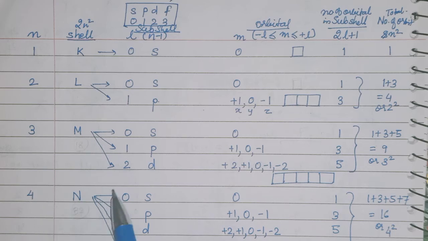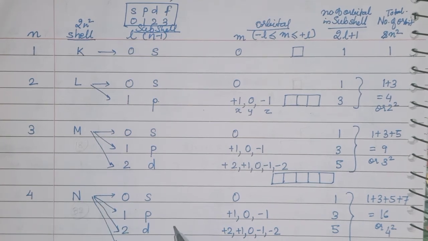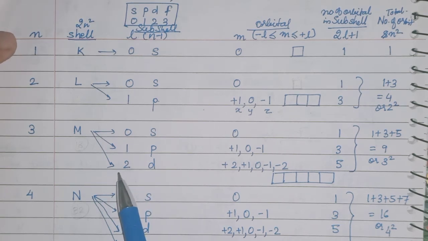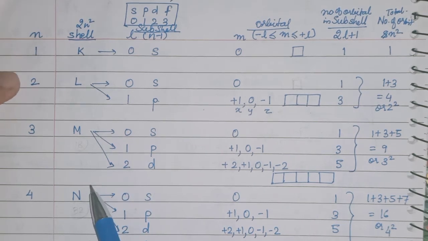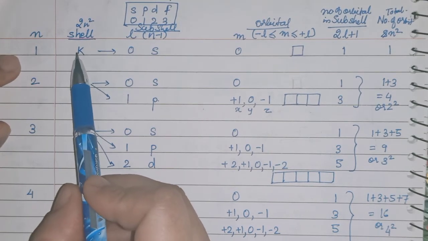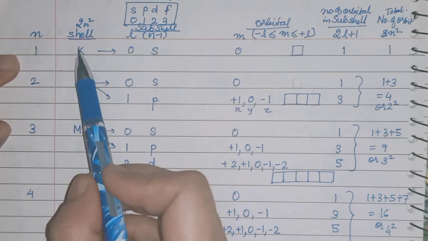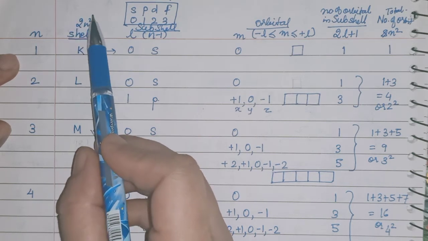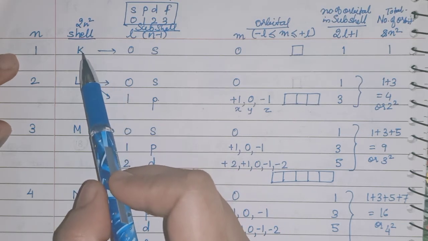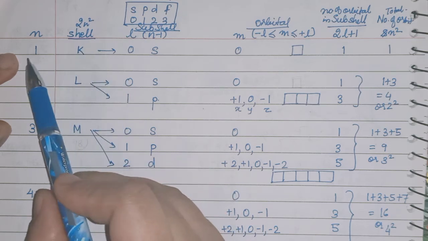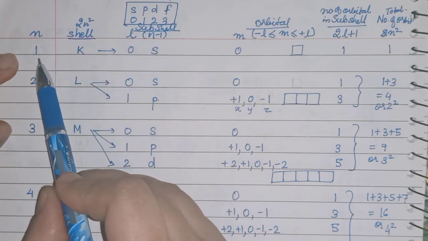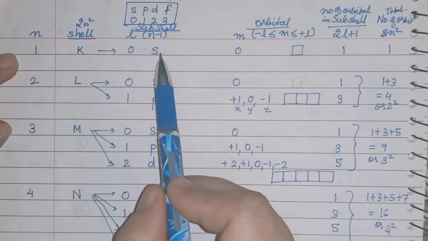Now see children, these 4 quantum numbers are here in the form of this table. In this table you can see here n is the value of principal quantum number 1, 2, 3, 4. Okay, and it will give you the shell number. n will give you the shell number, and it will give you the number of electrons this shell can accommodate. And n-1 will give you the subshell. So from here you will get shell and then subshell.